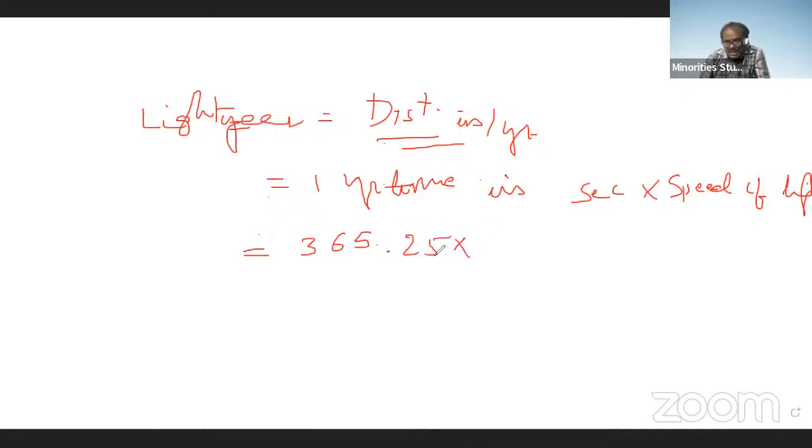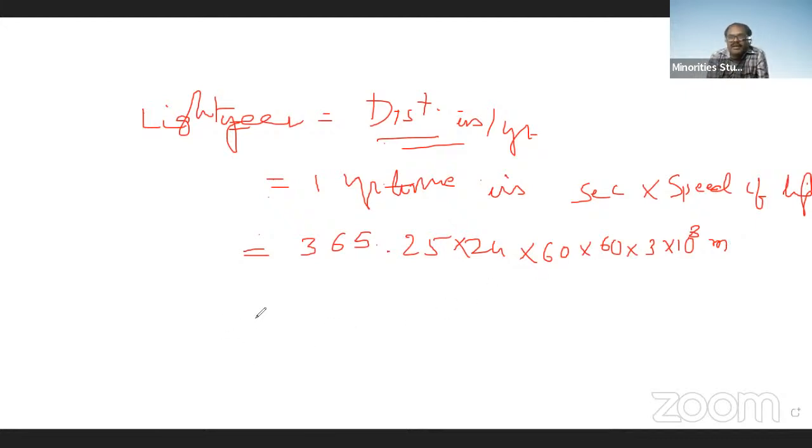And every day has 24 hours, so we convert into hours. Every hour is 60 minutes, and every minute is 60 seconds. These many seconds in 1 year, and the speed of light is 3 into 10 to the power of 8. Since it is a unit for distance, this is measured in meters. That means light travels this much distance in 1 year, which is known as a light year.